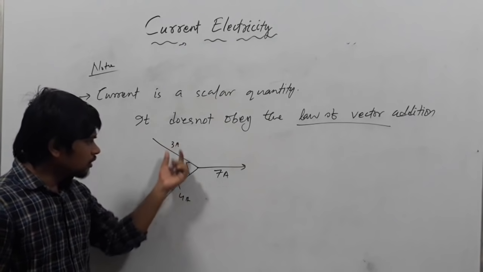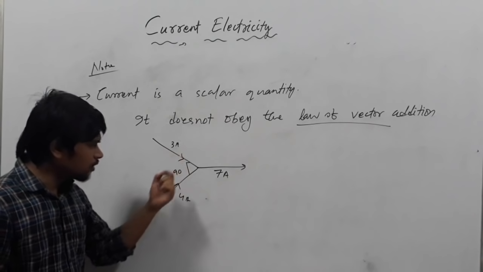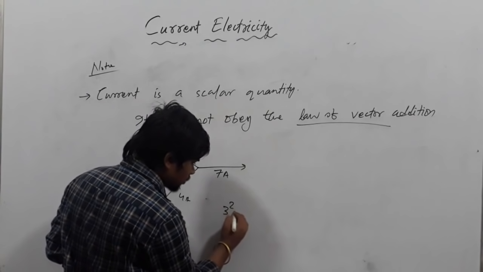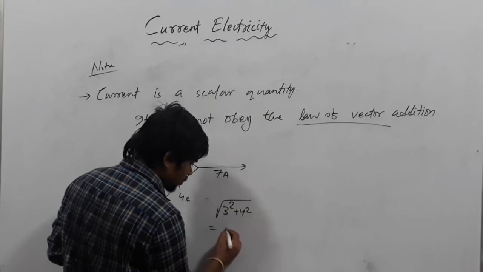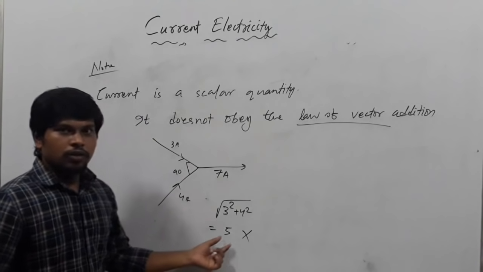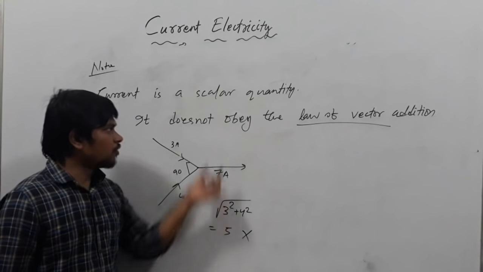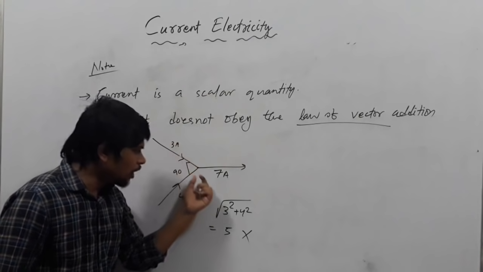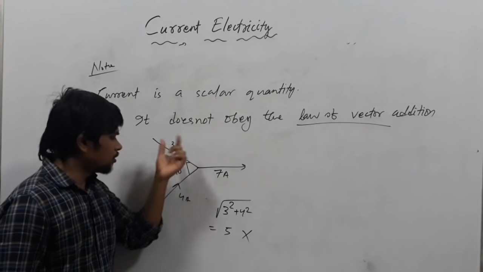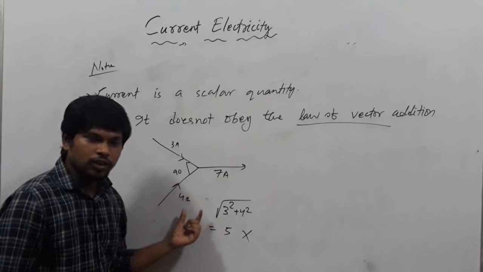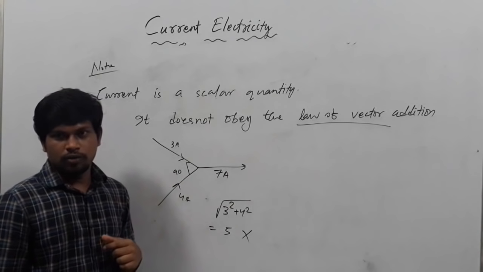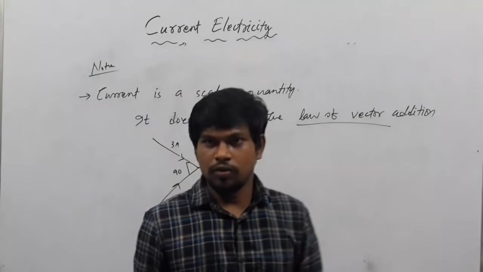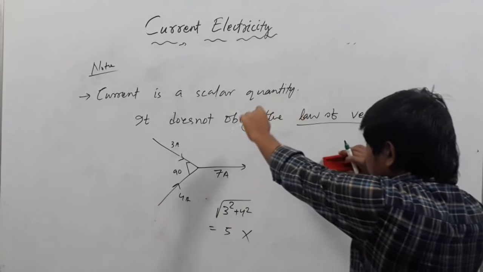You can't take the vector addition here. In vectors, if you take the vector addition, these two vectors are at 90 degrees. So you can't take it like this: 3 square plus 4 square, root over, that is equal to 5. This is totally wrong. This cannot be followed in the current case. It is simply the summation of 3 ampere plus 4 ampere, that is equal to how much? 7 ampere. Just take the simple summation of 3 ampere and 4 ampere. You can't take the vector addition.